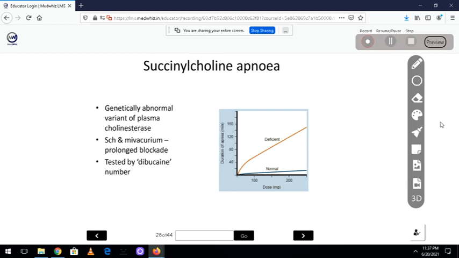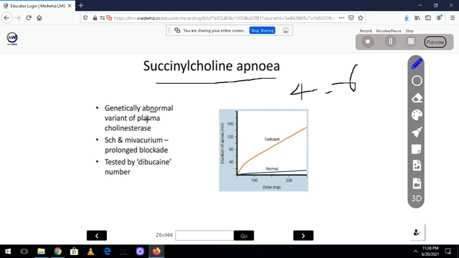Now, if they don't metabolize succinylcholine, what happens when I give succinylcholine to that patient, thinking that it will work for 5 to 10 minutes? Succinylcholine is not broken down. Because of that, the duration of action of succinylcholine will increase to 4 to 6 hours. Now, if the patient has apnea for 4 to 6 hours, he may die. So that's why, when the patient has this atypical pseudocholinesterase, we have to put the patient on mechanical ventilation. That means artificial respiration, and we have to give fresh frozen plasma, because it contains the pseudocholinesterase found in normal people.